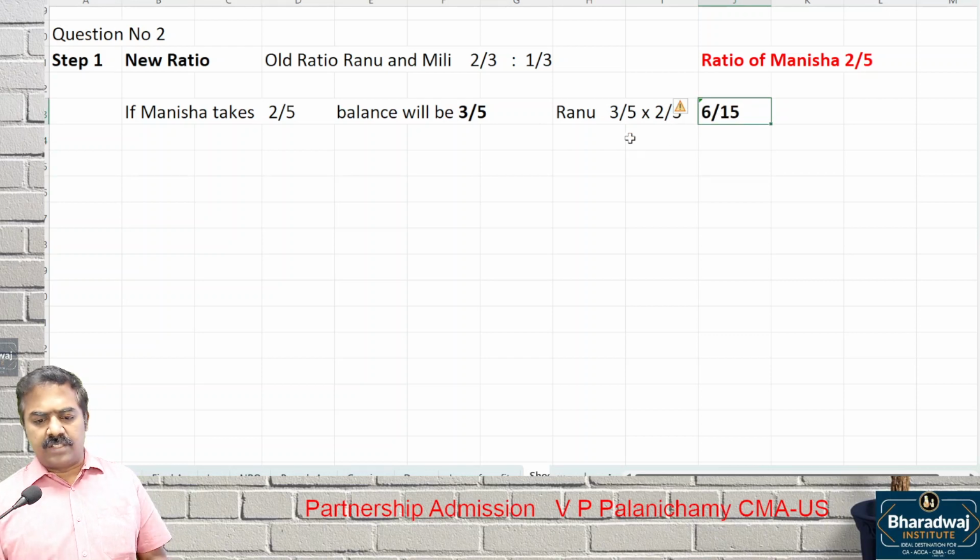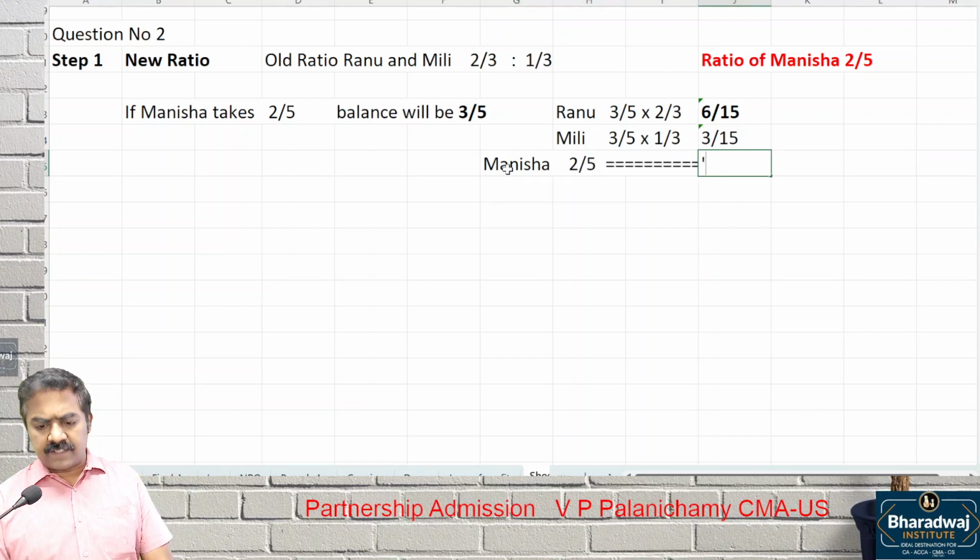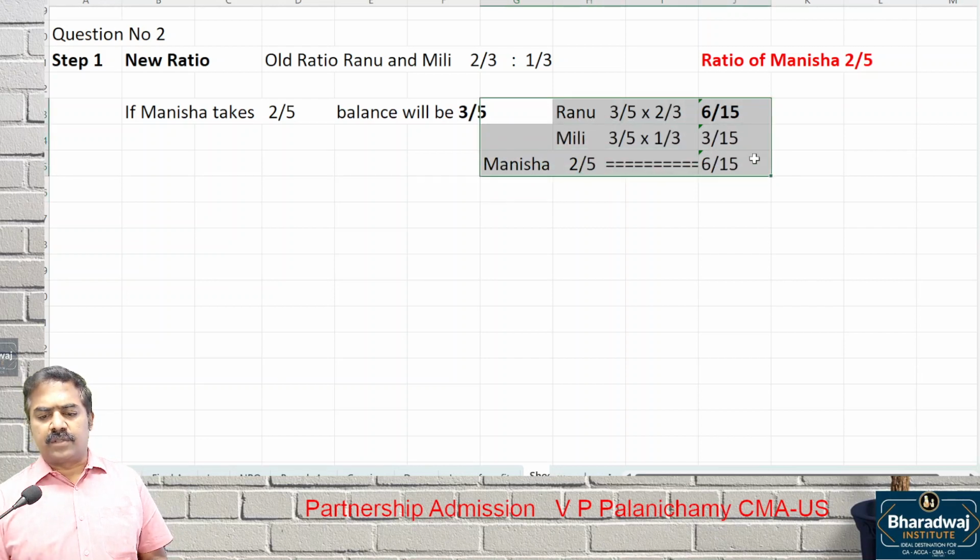6/15. 2 into 3, 6, 5 into 3, 15. Milli. How much? 3 by 5 into 1 by 3, she will get how much? 3 by 15. Okay, for Manisha, 2 by 5 can be written with 15 as denominator, multiplying by 3, how much? 6 by 15. So new ratios 6 is to 3 is to 6.